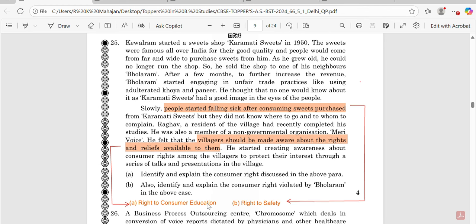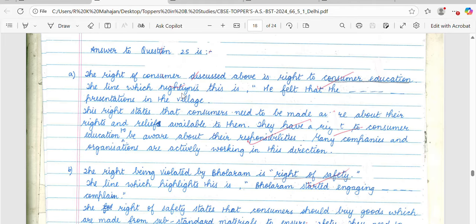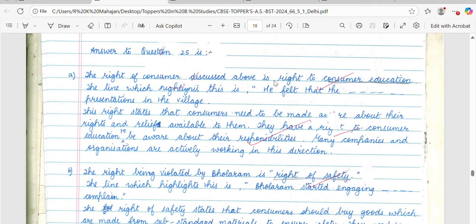So again, this question is for 4 marks. 1 mark may be reserved for identification of the right, and 1 mark for the explanation. This way, 2 marks for one right, and two rights will be for 4 marks. Let's see how the student has given the answer.